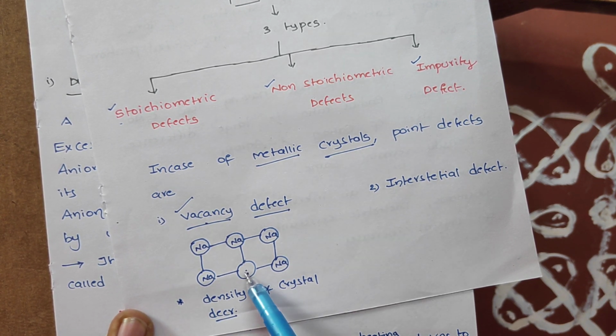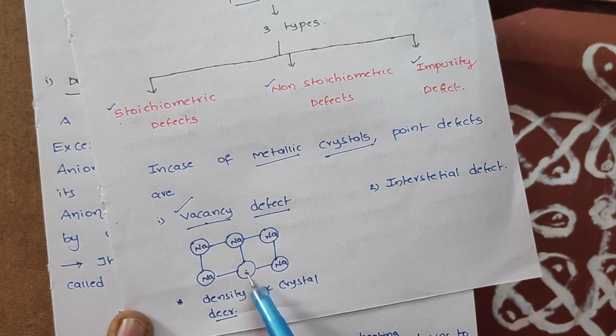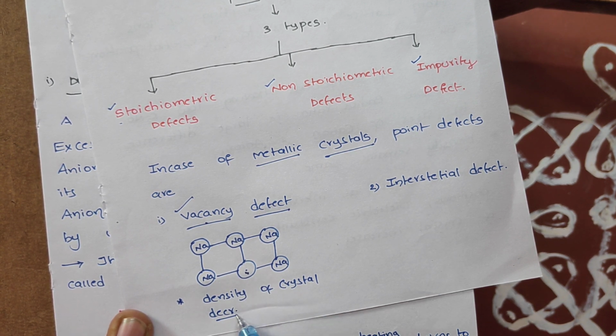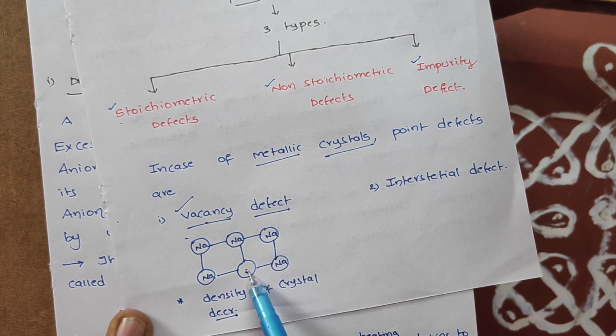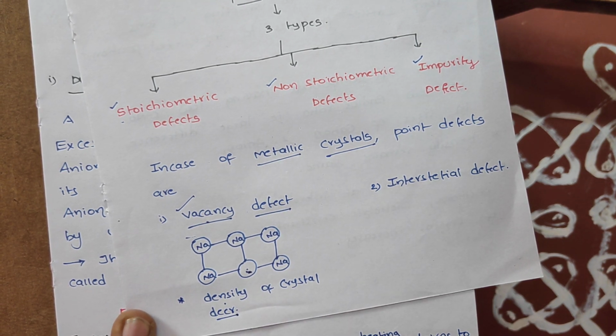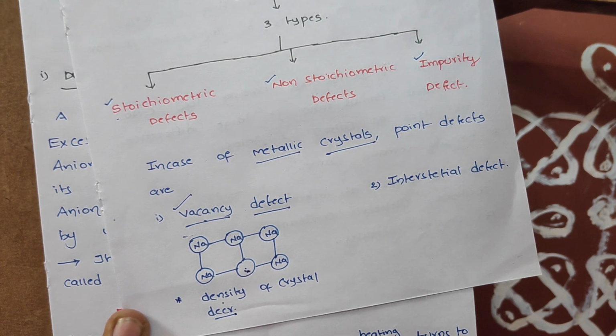Because some of the ions are missing, obviously density of the crystal decreases, because density is nothing but a ratio of mass by volume. Okay, volume is the same, students, there is no change in volume, but there is a change in mass because some of the ions are missing here. Mass decreases. Obviously mass by volume decreases, and that's why density gradually decreases due to vacancy defect.